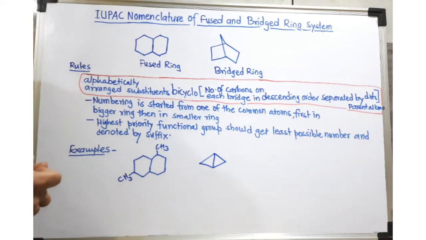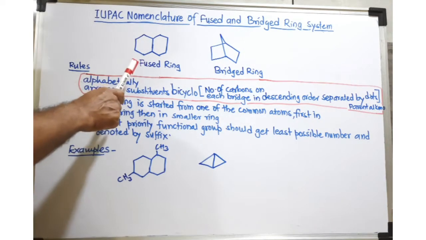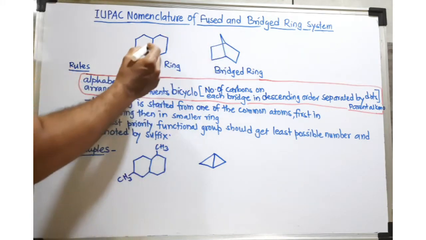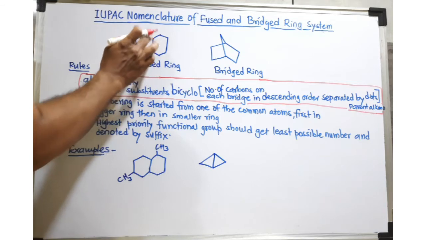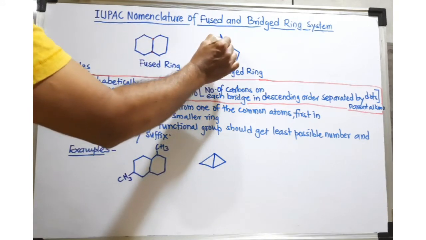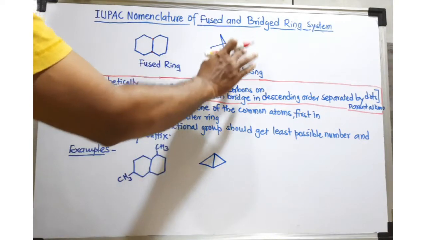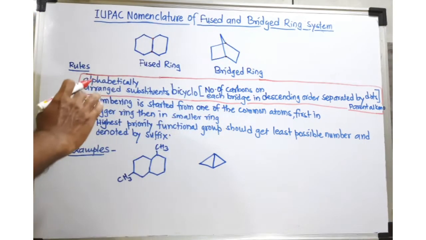IUPAC nomenclature of fused and bridged ring systems. First of all, try to understand the meaning of fused ring and bridge ring. Here, in both ring systems, two carbon atoms are common. This carbon and this carbon, two carbon atoms are common. These carbon atoms are called bridgehead carbon atoms.